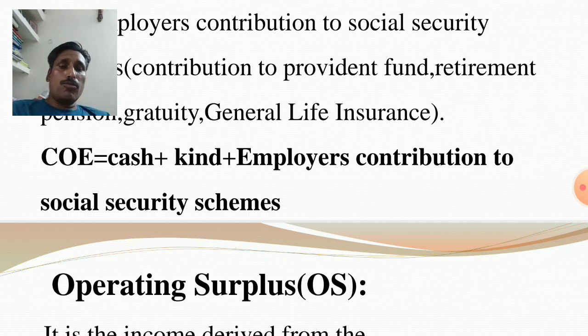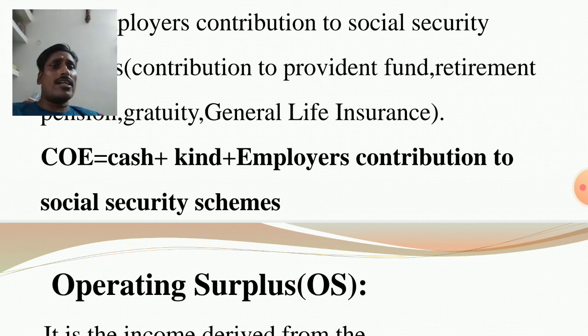So in a numerical question, if COE is directly given, just consider it. If COE is not given, then you search. It is salary in the form of cash, then salary in the form of kind, whose monetary value is given. Then you search salary in cash and employer's contribution. If employer's contribution is not directly given, then you see contribution towards provident fund, pension on retirement. If it is given as a numerical value,